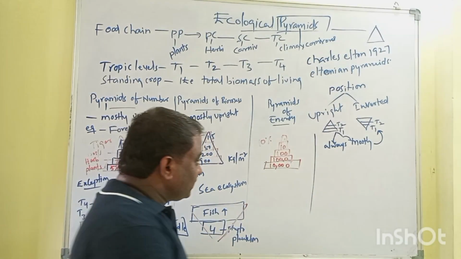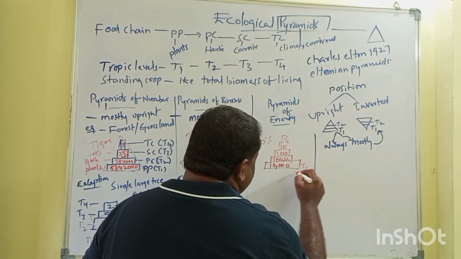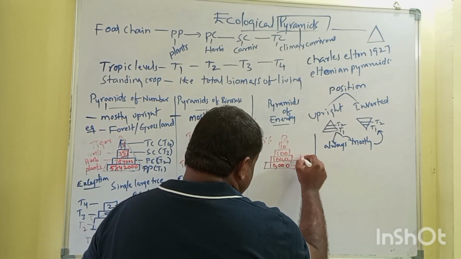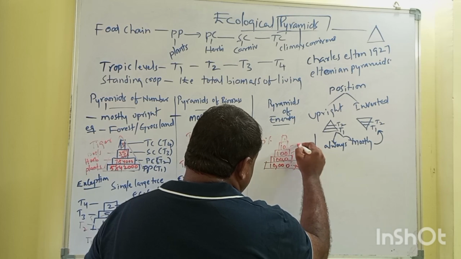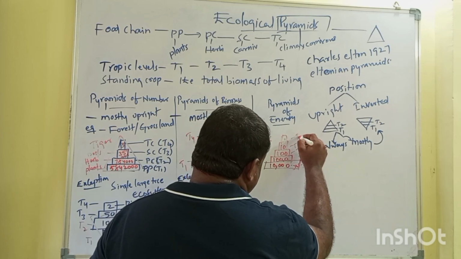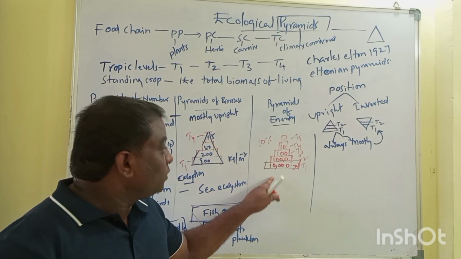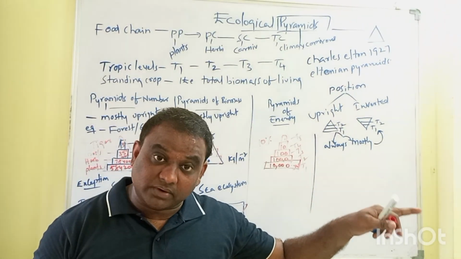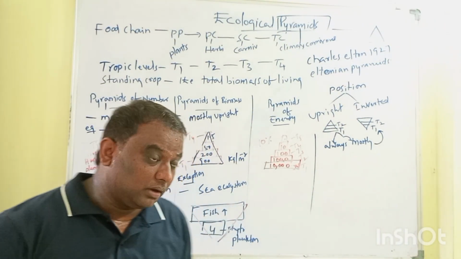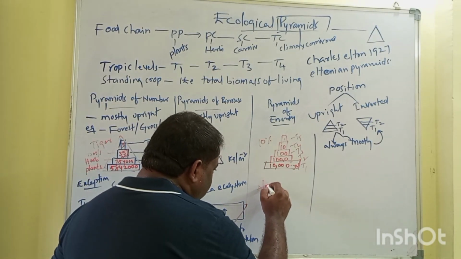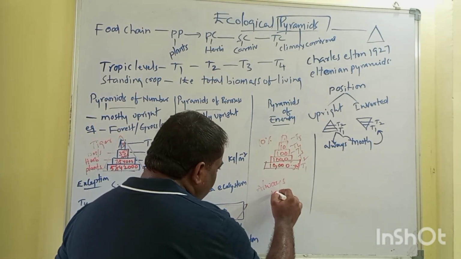So when you look at T1, this much of energy is there, commonly in joules. For T2, T3, T4, T5, whatever the trophic level you take, only 10% of that energy will move into, that is available for, the next trophic level. So the pyramids of energy are always upright, always upright.